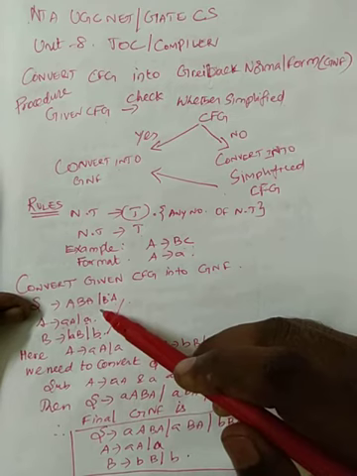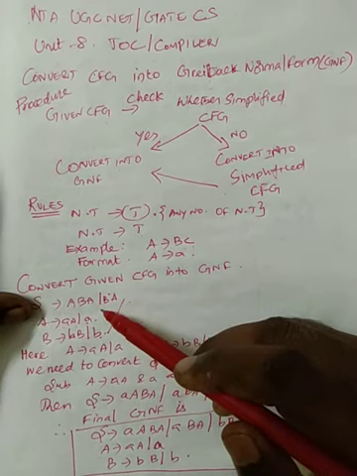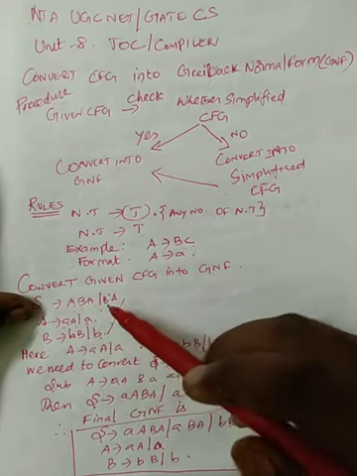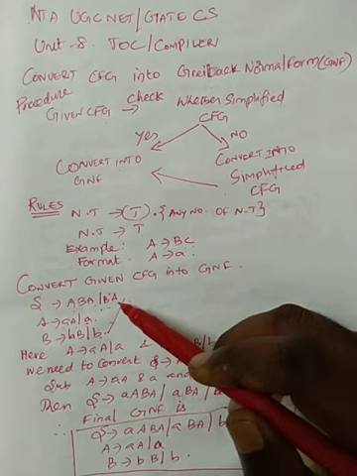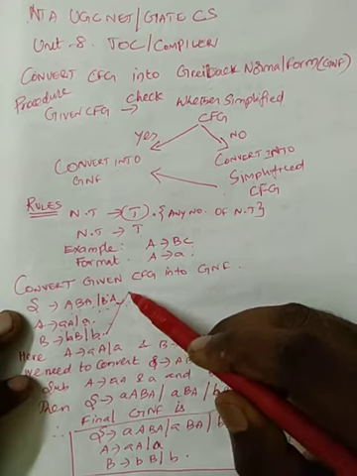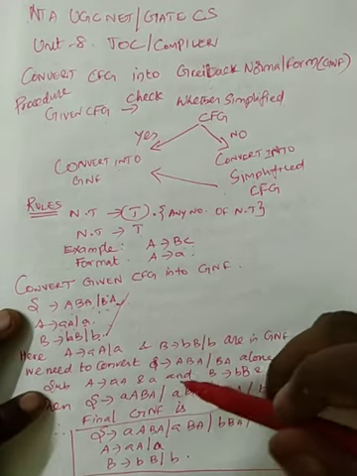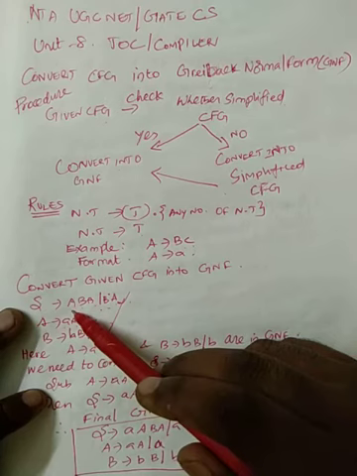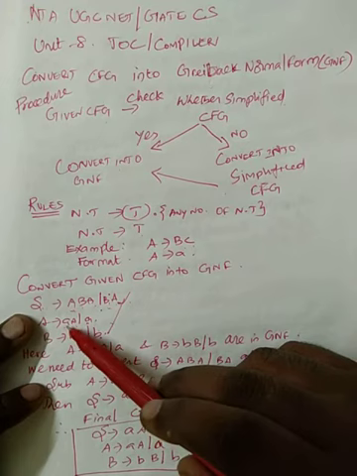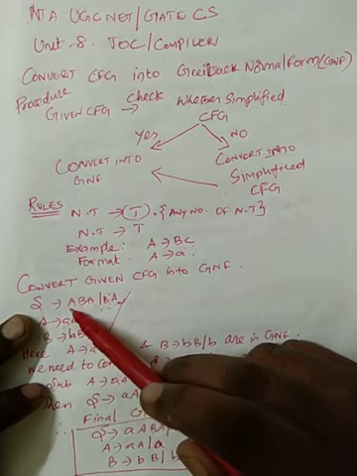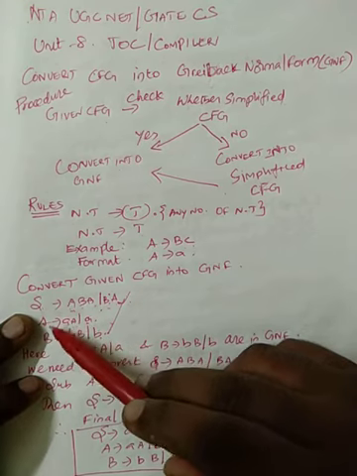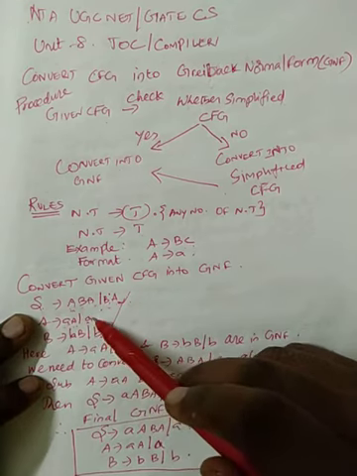The only production rules which are not in Chomsky normal form are S tends to capital A, capital B, capital A, or S tends to capital B, capital A. Okay, so now we want to convert these two production rules into Chomsky normal form. For that, looking at the first symbol of this rule as well as the first symbol of this rule, we can substitute this capital A by small a, capital A, as well as this capital A by small a.